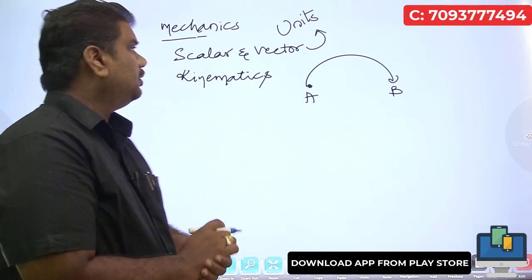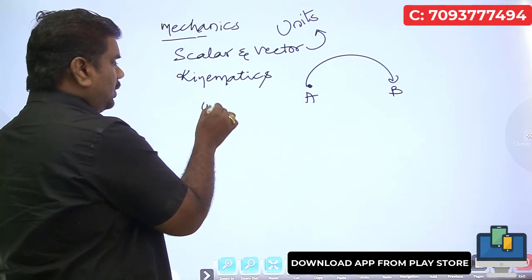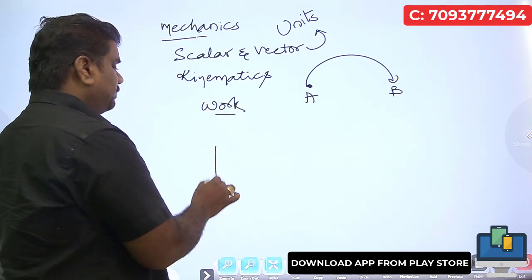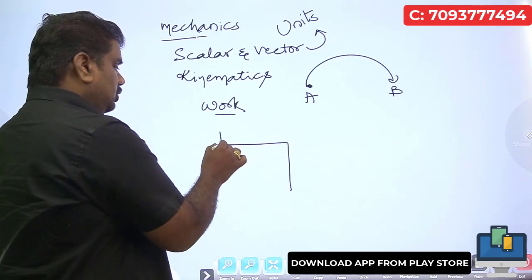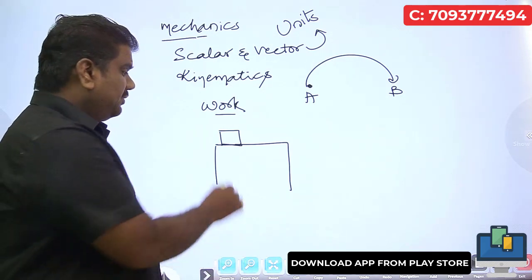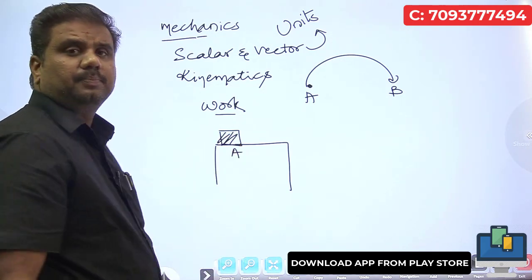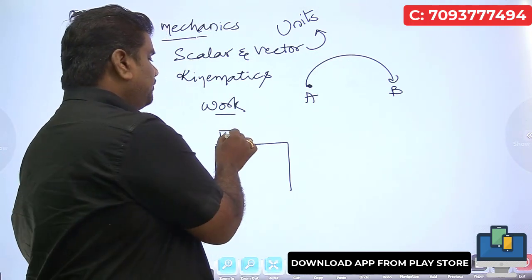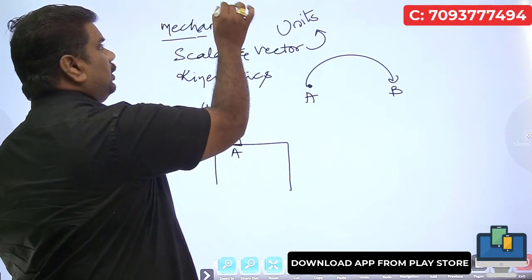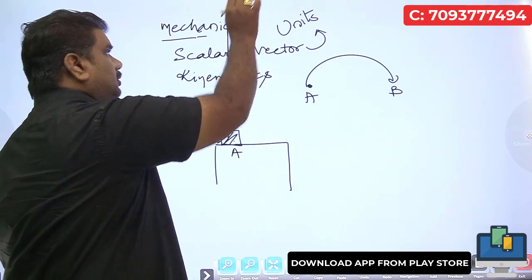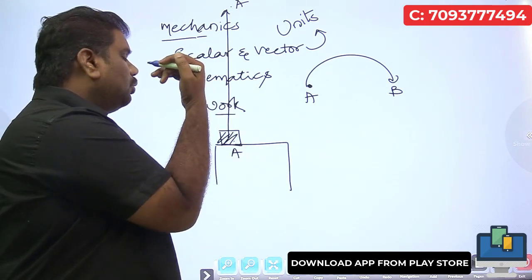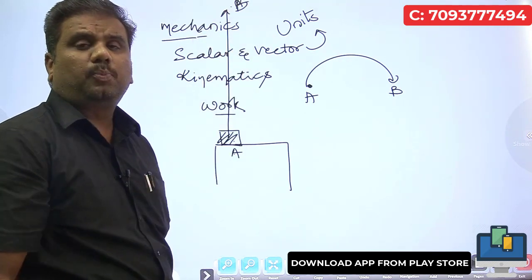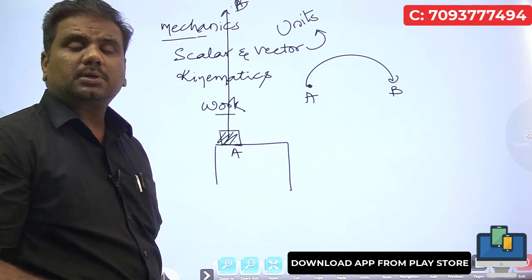When talking about mechanics, we even talk about the case of work done. Now suppose I have got a person here, or else you take the case of a table. On a table you are having an object at the point A. Now this particular object you are lifting from the table to a height. The moment you are lifting the object from point A to point B, we are doing some amount of work.